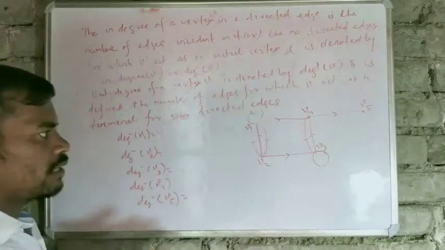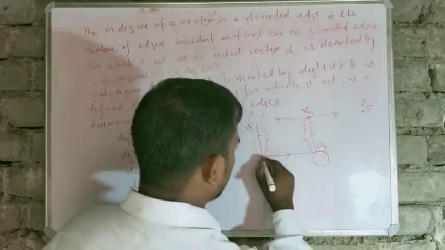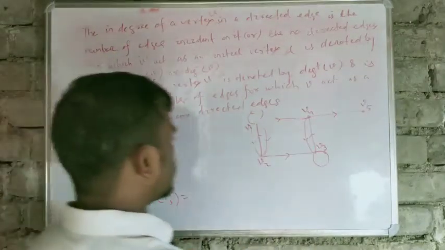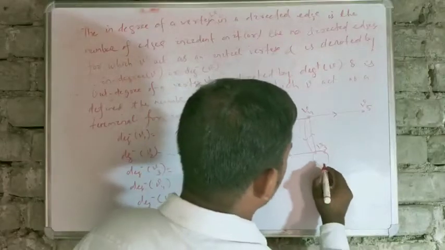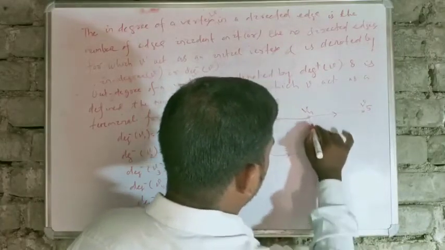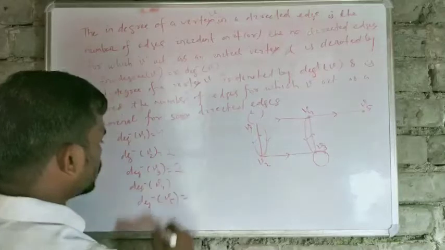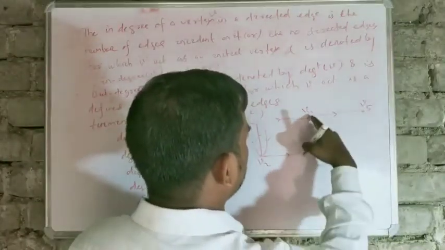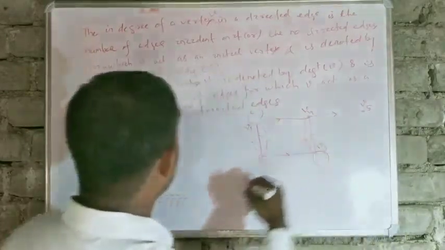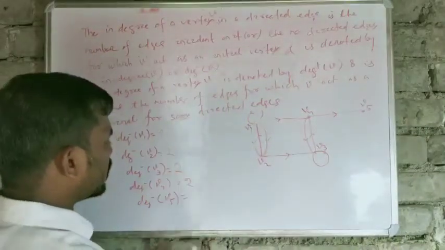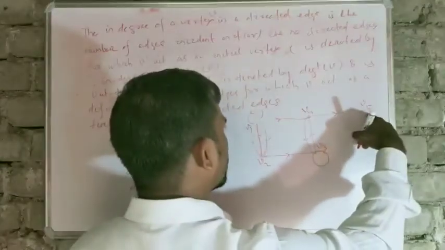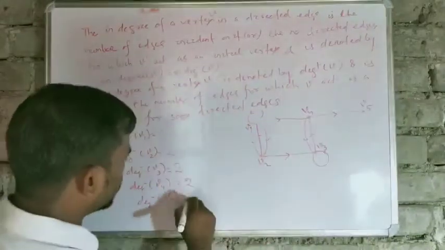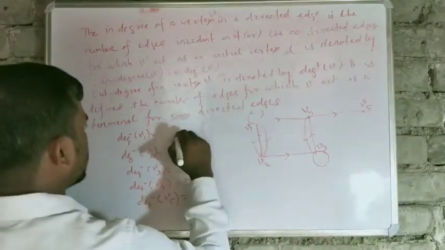Similarly, in degree of vertex V2, this is 1 and this is 2. So in degree of vertex V2 is 2. Similarly, in degree of vertex V3, this is 1 and 2. So this is also 2. Similarly, in degree of vertex V4, this is 1 and this is 2. So this is 2. Similarly, in degree of vertex V5 is 0 because there are no edges for which it acts as an initial vertex. So this is 0.